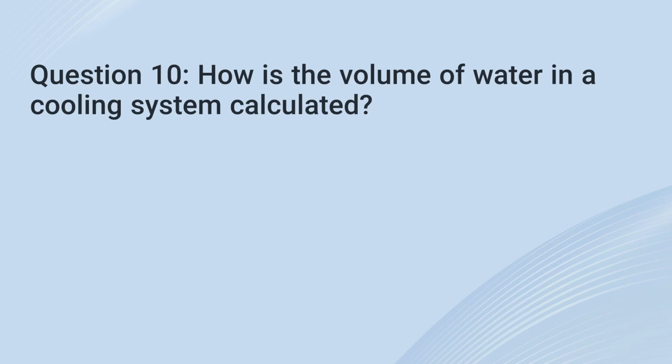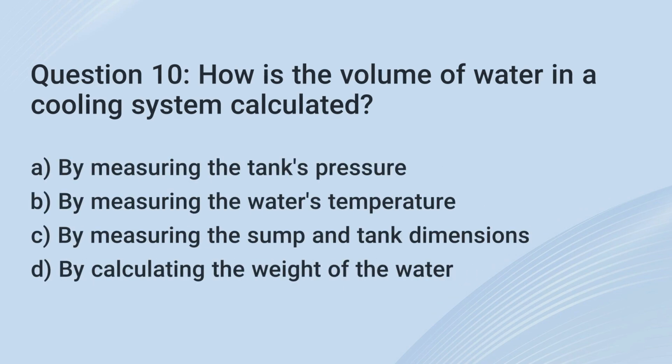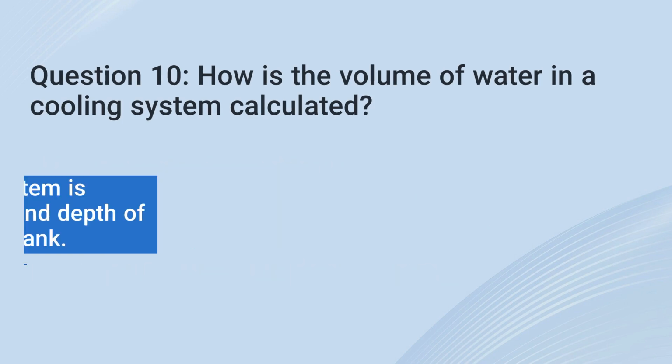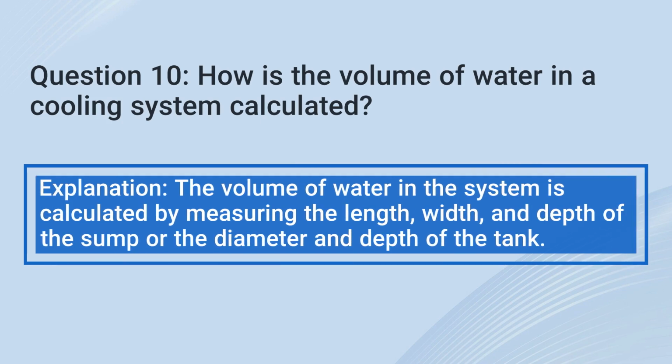10. How is the volume of water in a cooling system calculated? A. By measuring the tank's pressure. B. By measuring the water's temperature. C. By measuring the sump and tank dimensions. D. By calculating the weight of the water. The correct answer is C. By measuring the sump and tank dimensions. Explanation: the volume of water in the system is calculated by measuring the length, width, and depth of the sump or the diameter and depth of the tank.